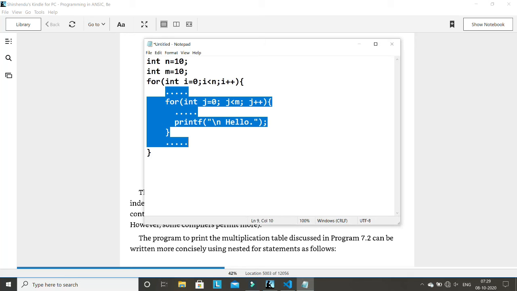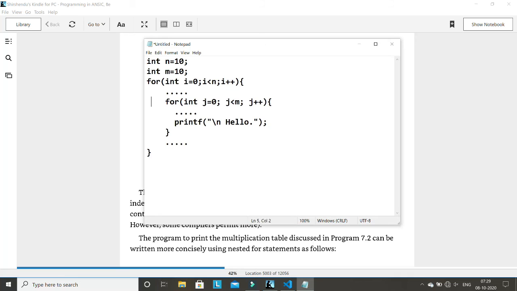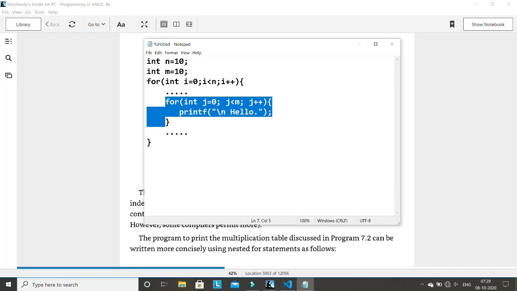Now see what is inside the body. This is the first line. I have written dot dot dot, assume that there are some lines here, and then after this, let me delete this so that there is no confusion. After this there are some lines here. After this, this is also a part of the body of the outer for loop. So what is this part? This part is again a for loop.